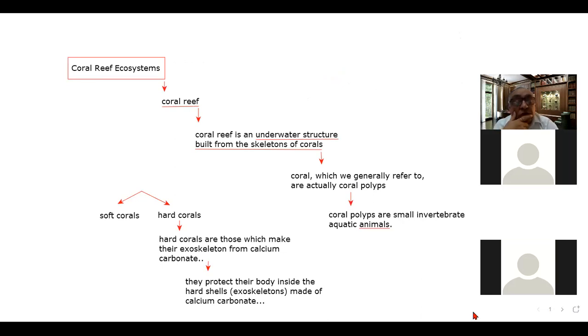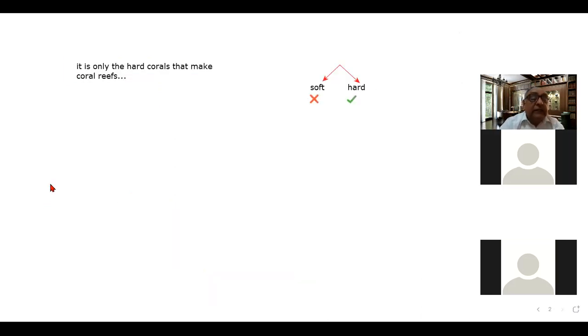Right. So now we were on this slide, that it is only the hard corals that make coral reefs, or simply reefs. How do they make reefs?